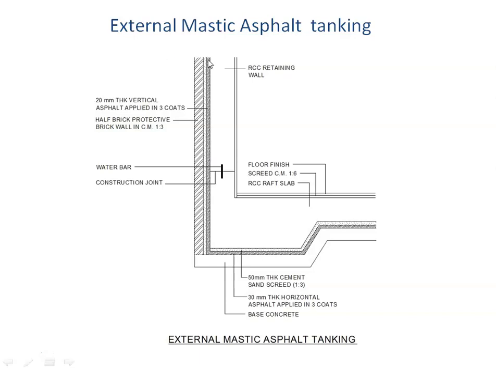Because of the brick wall, the asphalt is protected from the backfilling which is done from the side. So this is the external mastic asphalt tanking, and this is done from the positive side. Positive side means the point from where the water is actually present.